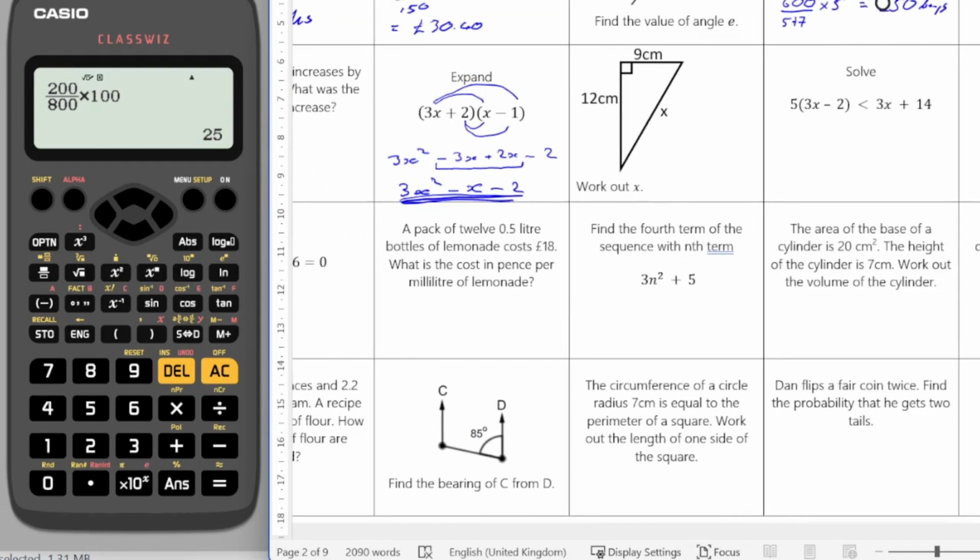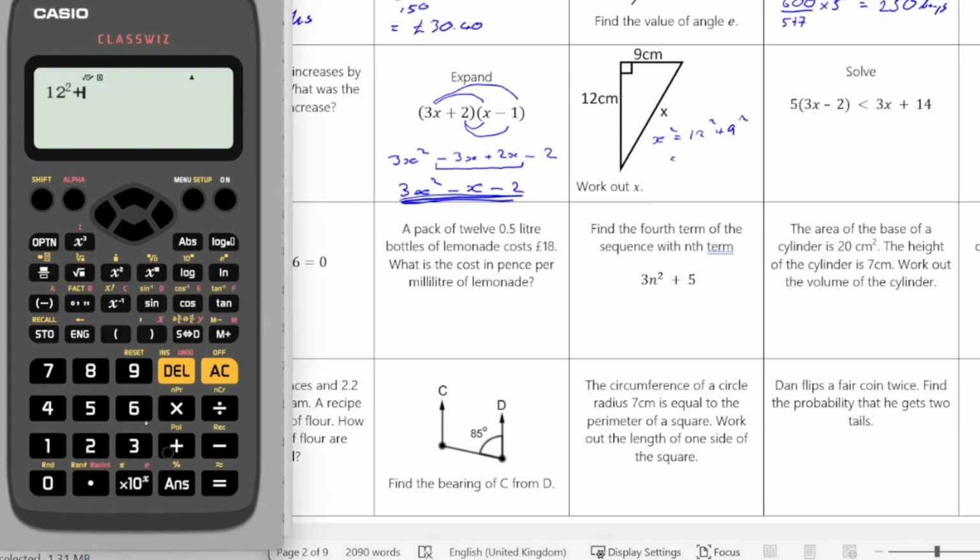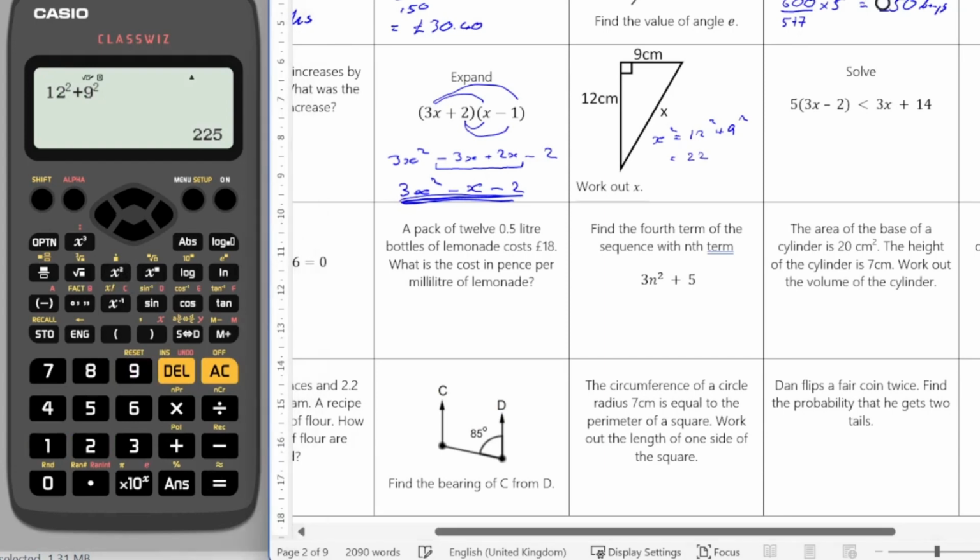Right. Here we're asked to work out the hypotenuse of a right angle triangle. We know that it's going to be Pythagoras because it's just dealing with 3 sides of a right angle triangle. So x squared is going to be equal to 12 squared plus 9 squared, which is going to give me 225.